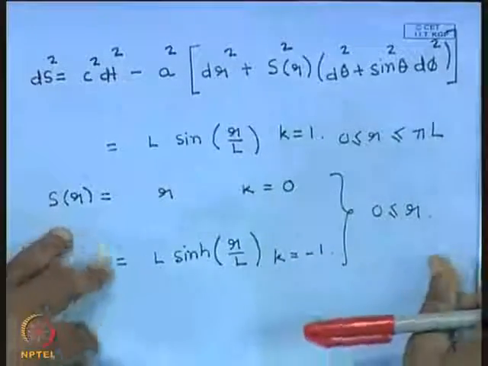So, the conformal time is introduced as follows. The same cosmological metric can also be written in the following way. So, let me introduce something called conformal time.